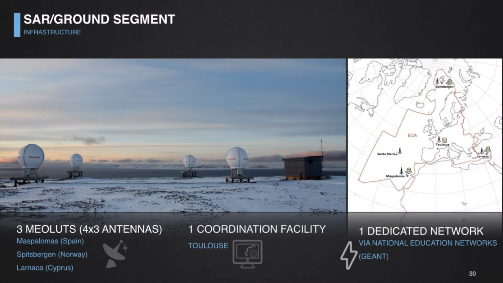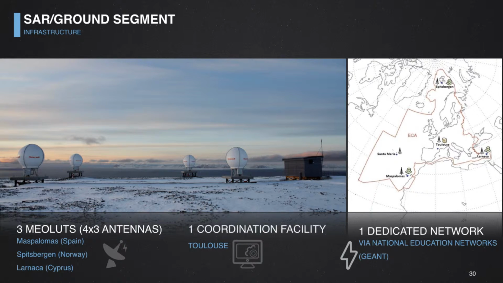So in terms of ground segment, Europe has developed or has installed three ground stations with 4 antennas each. They are placed in Maspalomas in Spain, one in Larnaca in Cyprus, and another one in Spitsbergen, trying to cover the whole of Europe, or what we call the European coverage area.